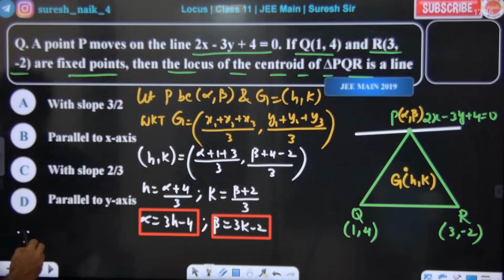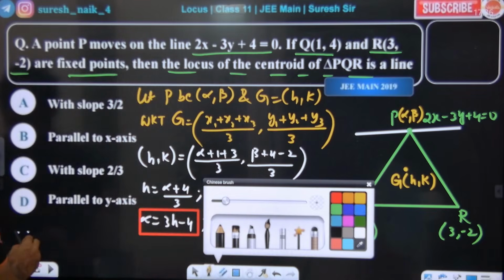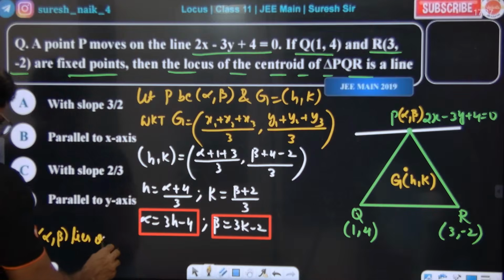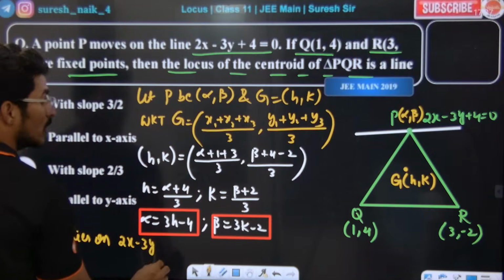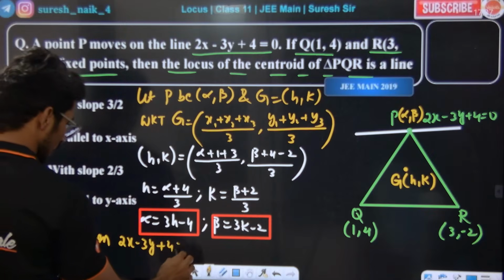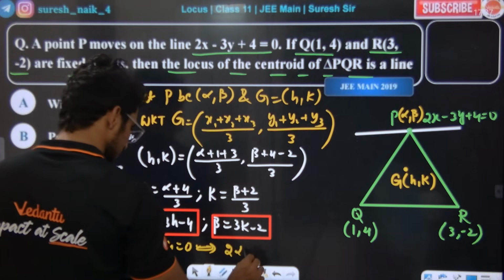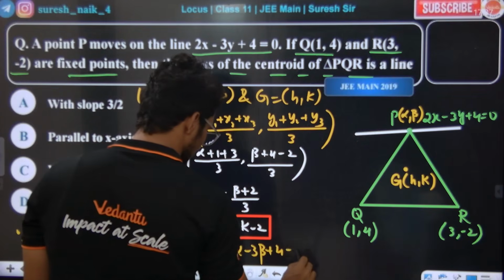Since alpha comma beta lies on the line 2x minus 3y plus 4 is equal to 0, we get 2 alpha minus 3 beta plus 4 is equal to 0.